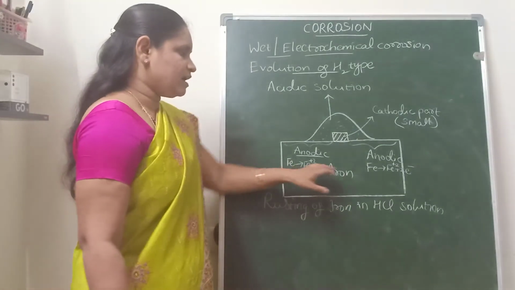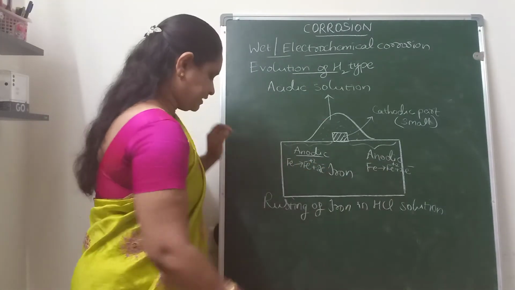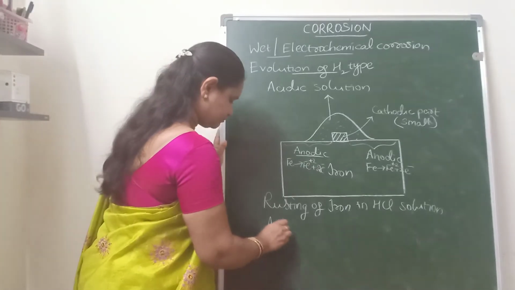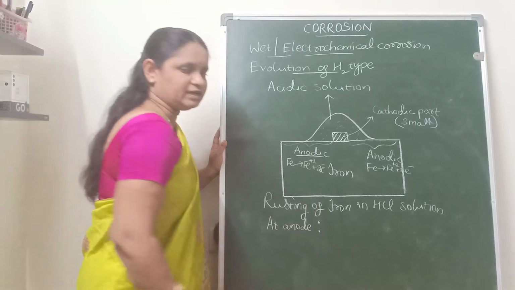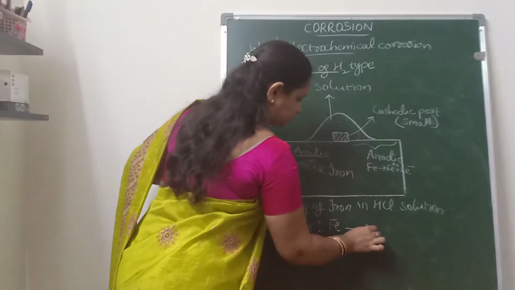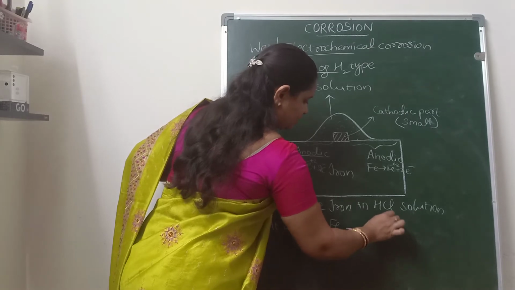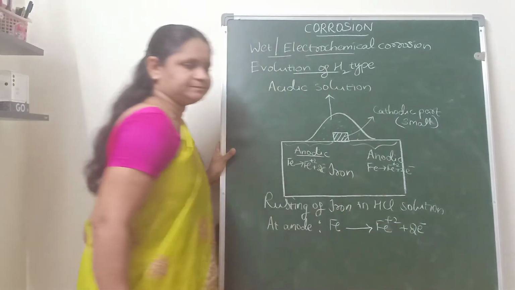So this is the anodic reaction, oxidation of the metal.